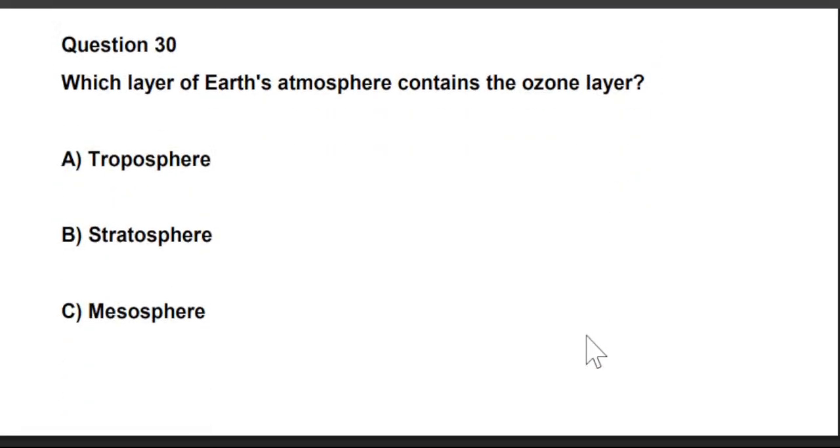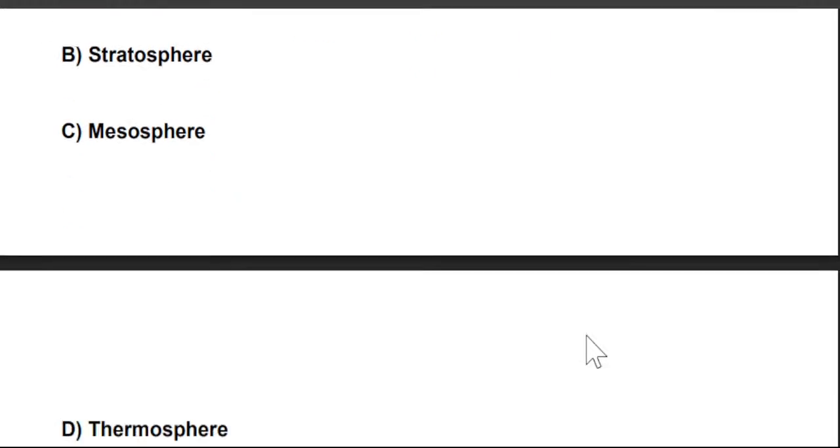Next is, which layer of Earth's atmosphere contains the ozone layer? A. Troposphere, B. Stratosphere, C. Mesosphere, or D. Thermosphere.